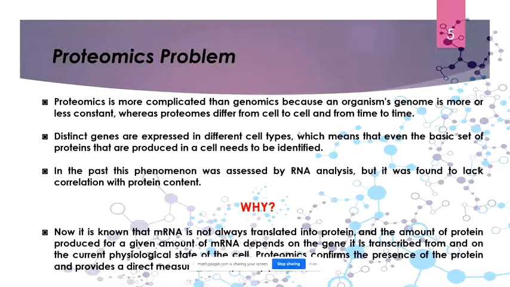Because obviously we know that mRNA gets translated to protein. So rather than measuring the protein, they measure the mRNA. But that is not going to give you an accurate answer. Why? Suppose you want to measure the total protein content, you might measure the mRNA, but that is not going to give you a correct answer. Can anyone say why?